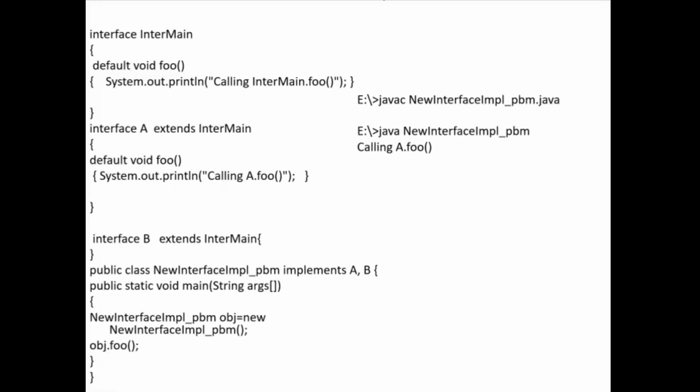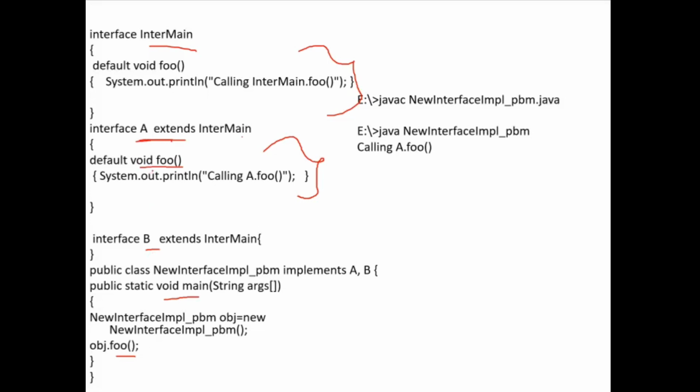No. Here I have an example. In the interface I have the same method foo, and this A is inherited from this interface. This also has the same default method with the same name. And this B interface has nothing. Now from the main function, I try to call obj.foo. Which function is invoked? Only the A class foo is invoked. I will show you the next example, where B also has the same method. What will happen? I will explain.